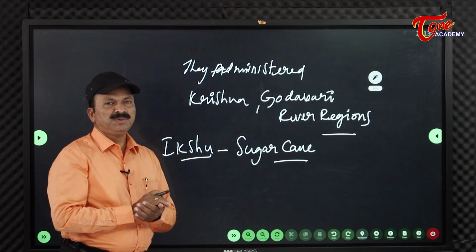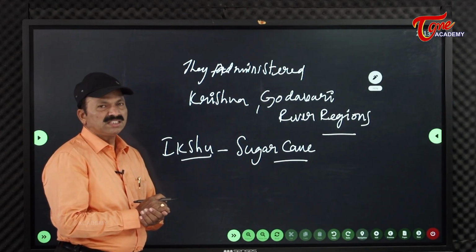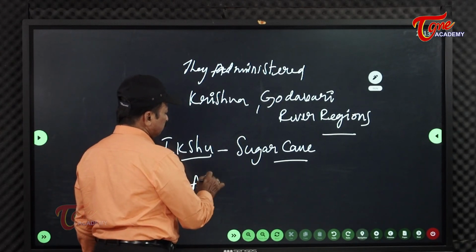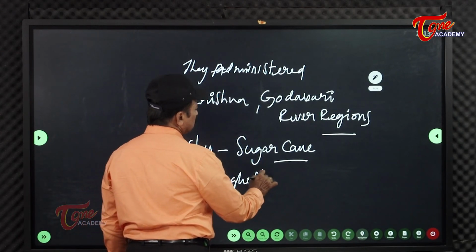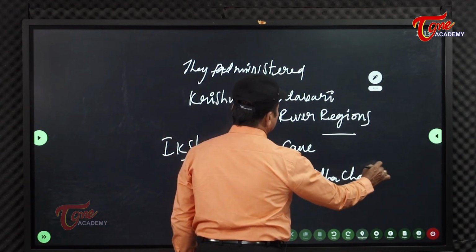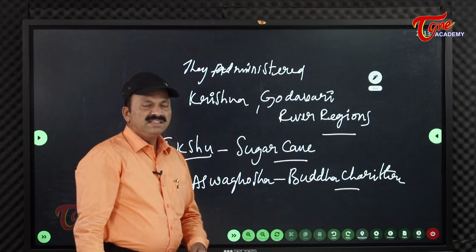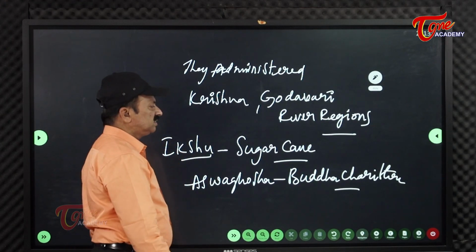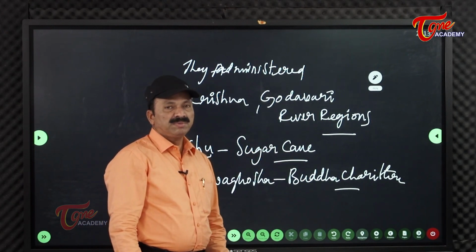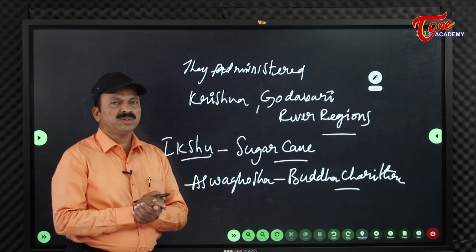Ashwagosha was the deputy in the 4th Buddhist Council, so he wrote the book. The Buddha Charitra also speaks about these Ikshvakus. Whether they belong to Andhra or came from different places, different opinions are there. What opinions are there related with them, that we have to see.